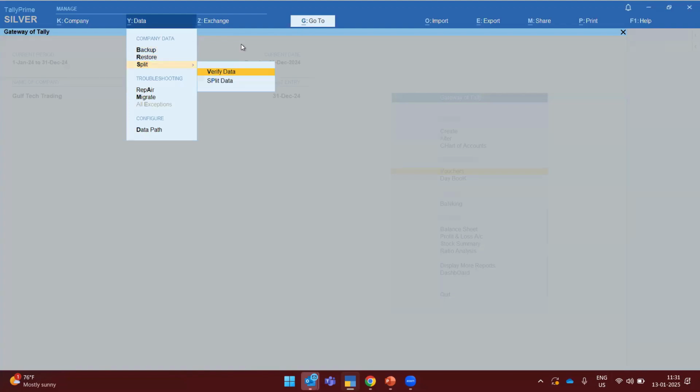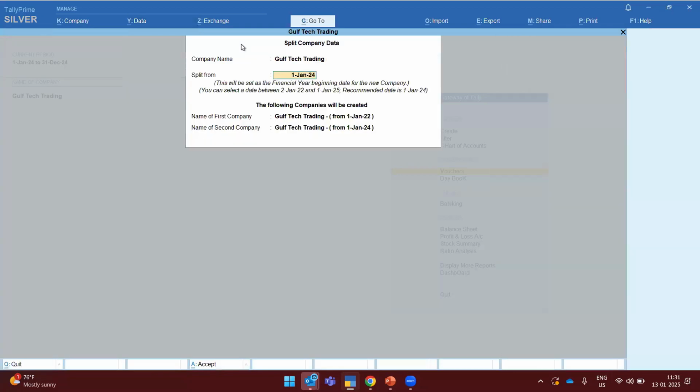Now our data is verified, there is no error. So I'll click on split. If you started your company on 1st January 2024, or, as many people have, continuously from 2019 or 2018, you will get this option here. So from 1st January 2025, I want to split this data.